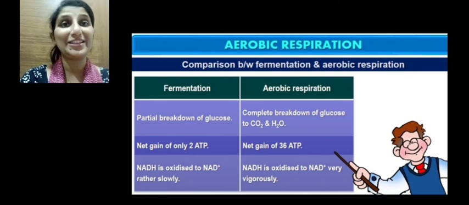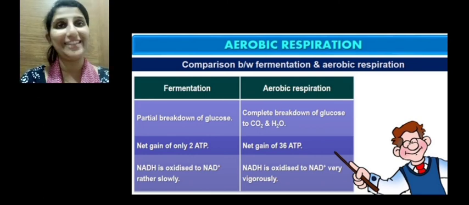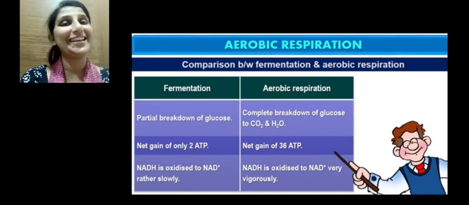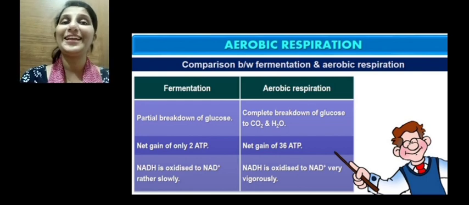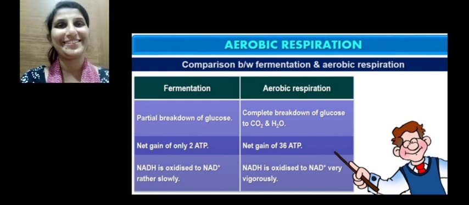So dear children, in this module, we learned that the net gain of ATP during aerobic respiration is 36 ATPs. And we also had a general comparison between fermentation and aerobic respiration. Thank you.